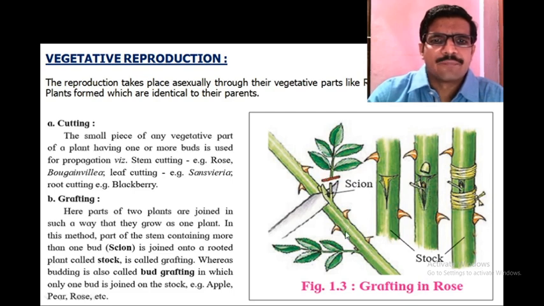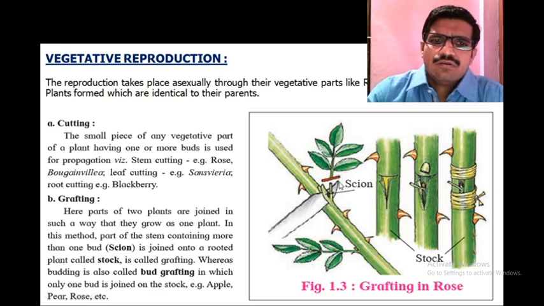In grafting, there is union of the stock and scion. Budding is also called bud grafting, in which only one bud is joined on the stock. Examples are apple, pear and rose. Generally roses are propagated with the help of budding or cutting.